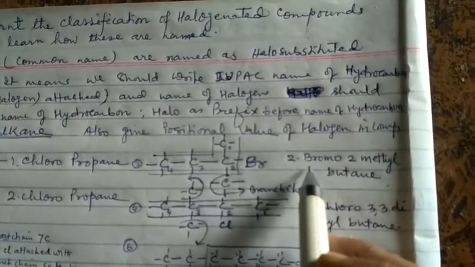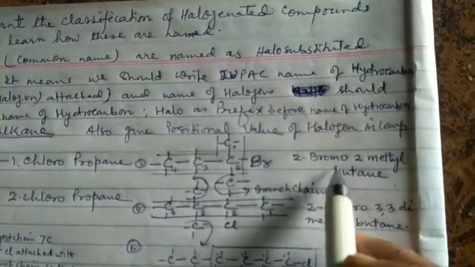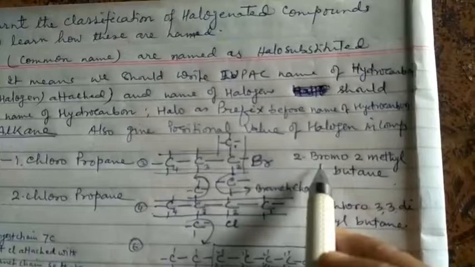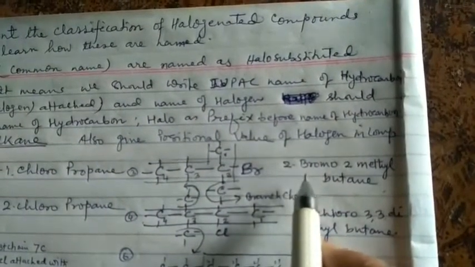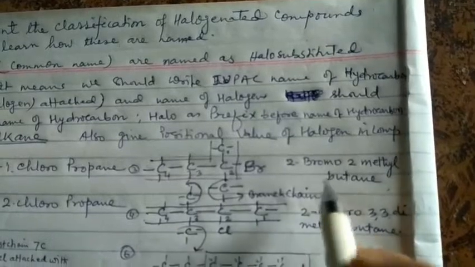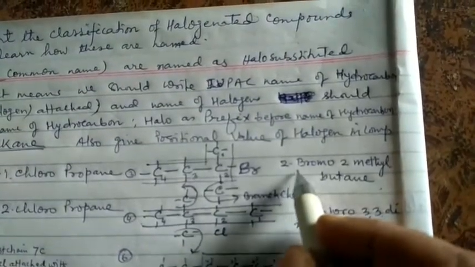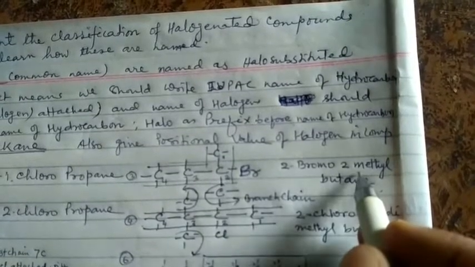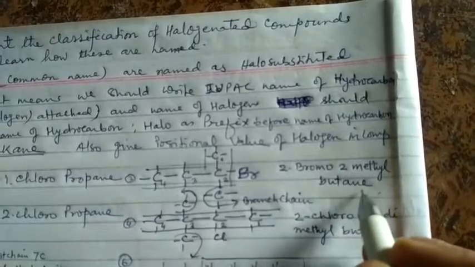We give the lowest position of the halogen and should write the prefix halo: chloro, bromo, iodo. Alphabetically, B comes before M, so we write 2-bromo-2-methylbutane.